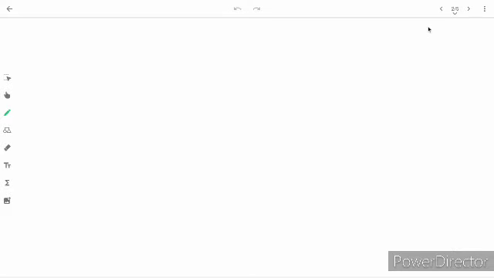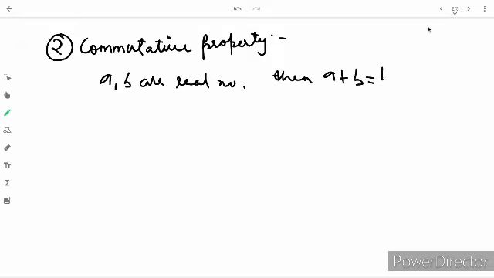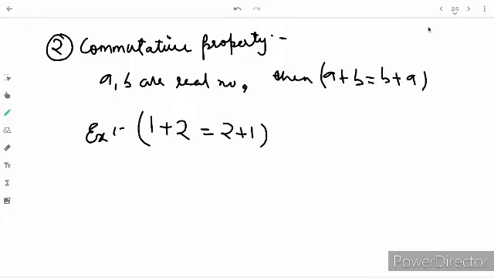Now, the next is commutative property. It says if A and B are real numbers, then A plus B equals B plus A. For example, 1 plus 2 equals 2 plus 1. This is a commutative property.